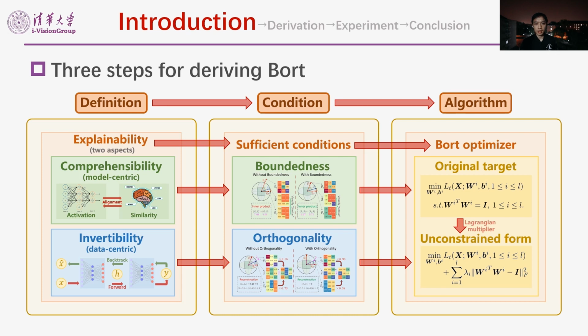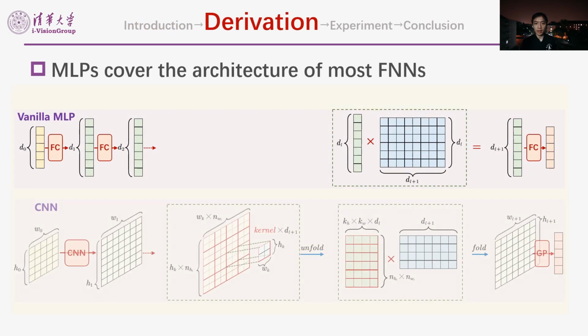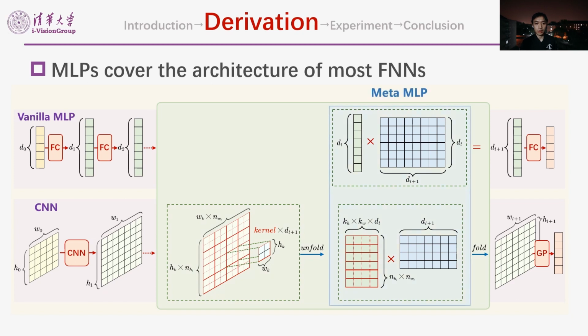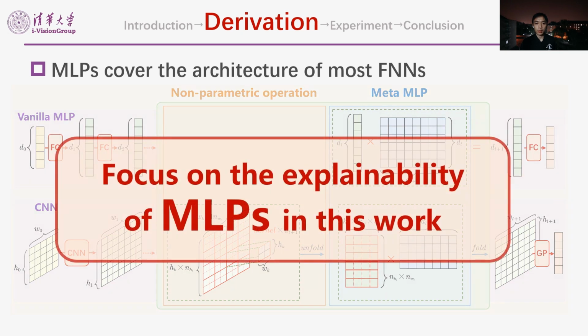Most FNs, such as CNNs and transformers, can be unified under one metastructure, that is, an MLP with optional non-parametric operations. For example, the convolution and transformer additionally use unfolding and self-attention operations. Thus we focus on the explainability of MLPs. We need to consider two aspects.